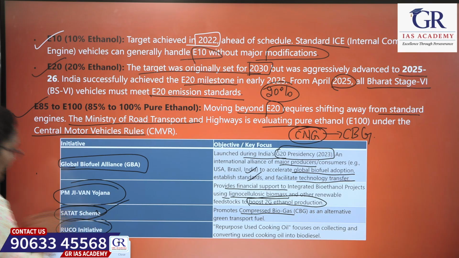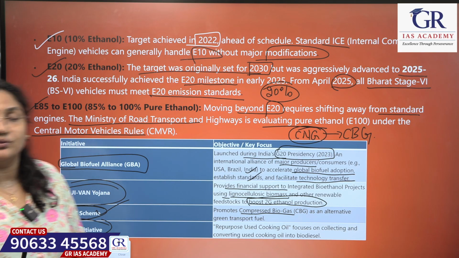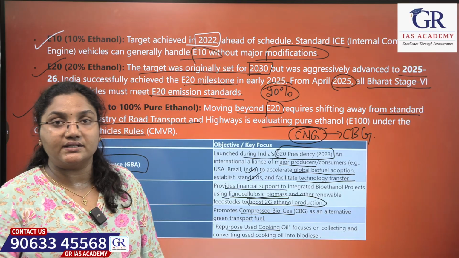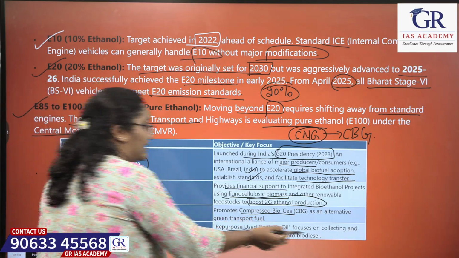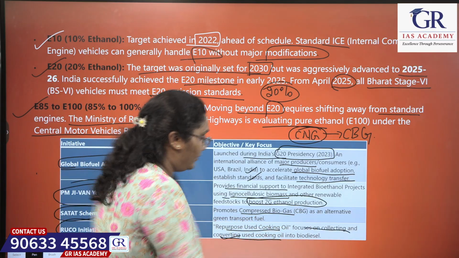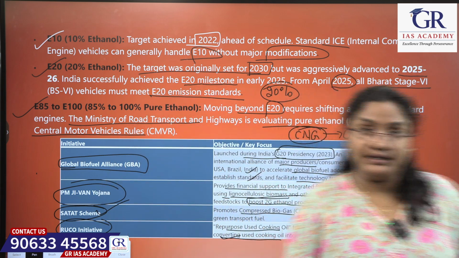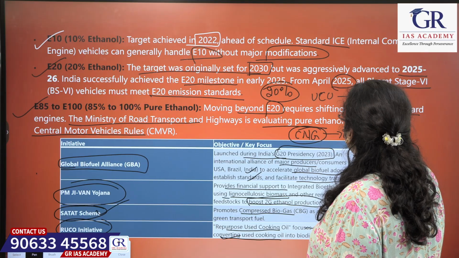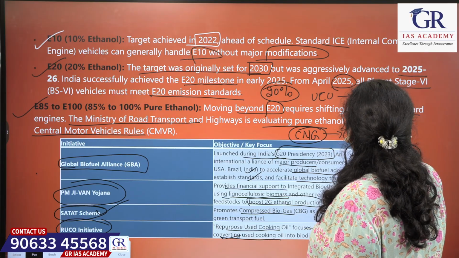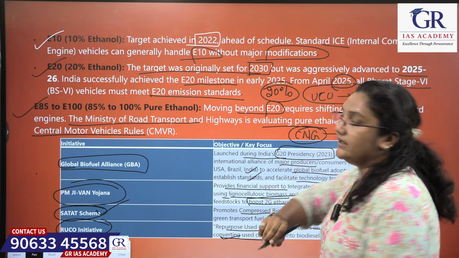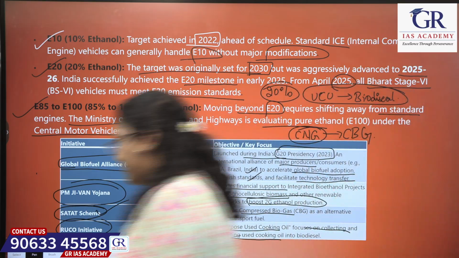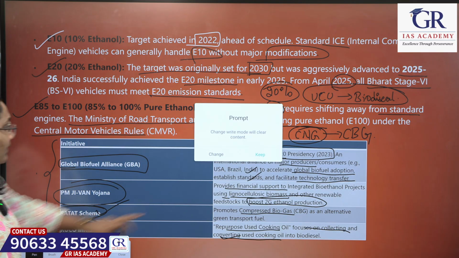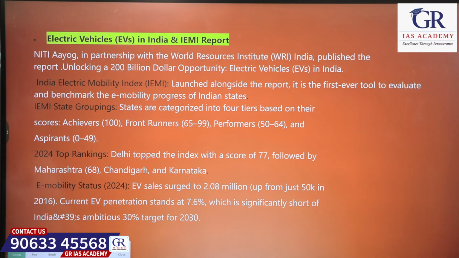Next is the RUCO initiative. What is this initiative about? To repurpose used cooking oil. It focuses on collecting and converting used cooking oil into biodiesel. Okay, so used cooking oil into biodiesel. Remember the keywords so that you can mark them very easily in the examination if any question is asked from these initiatives. Okay, next, this is about ethanol, bioethanol and all.